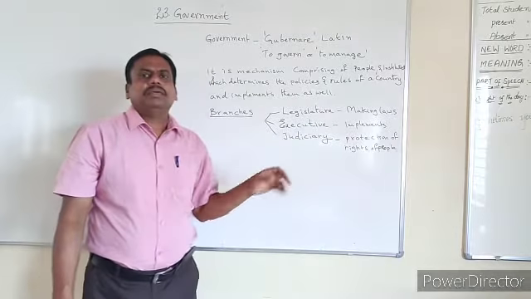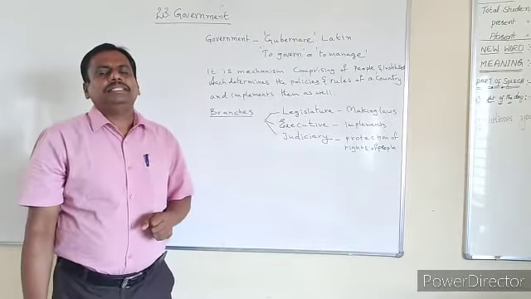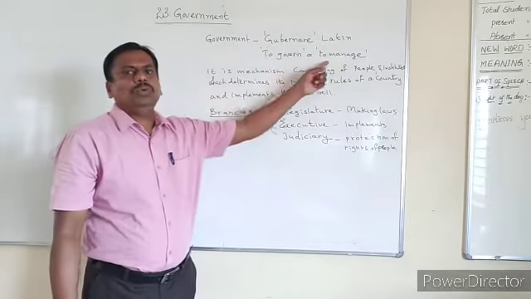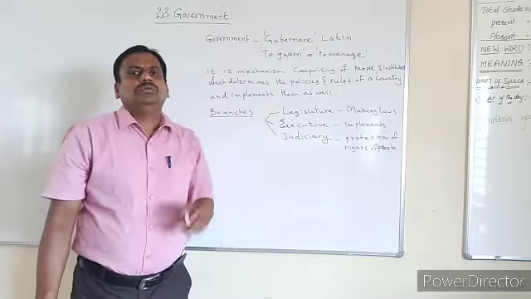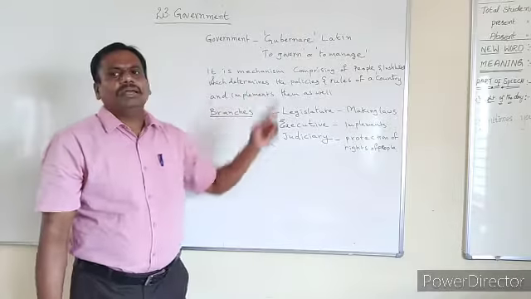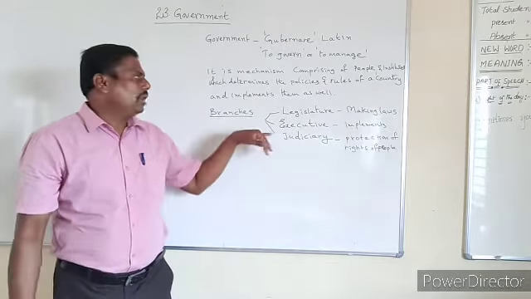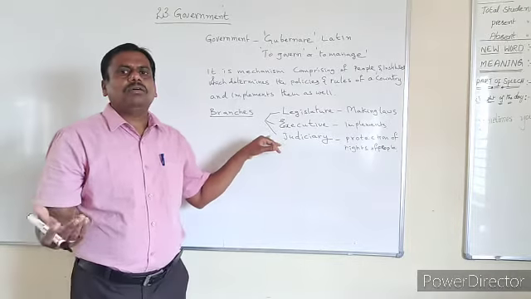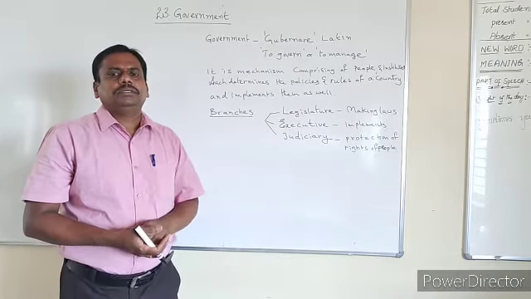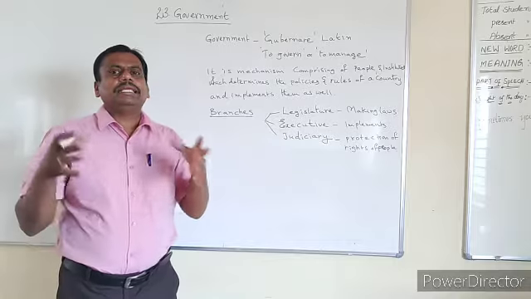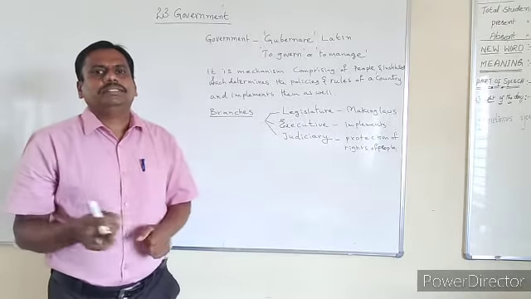So in this way, with the help of these three branches, we manage, we administer, we govern the entire country. That is how government performs. Now let us see what are its important functions.